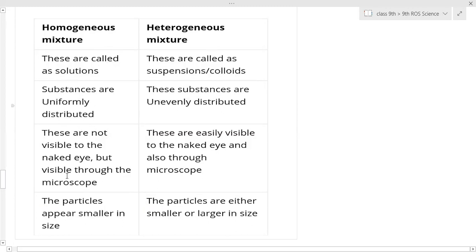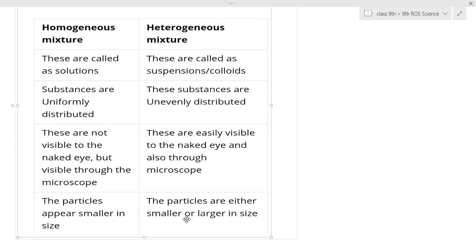These are not visible to the naked eyes, but under an electron microscope they are visible. So don't write this point, the visible through microscope. They are not visible to the naked eyes. That's it, only write down this. And these are easily visible to the naked eyes as well as through a microscope. The size of the particle appears smaller in size, and these are smaller or larger in size. Colloids are smaller, suspensions are larger.